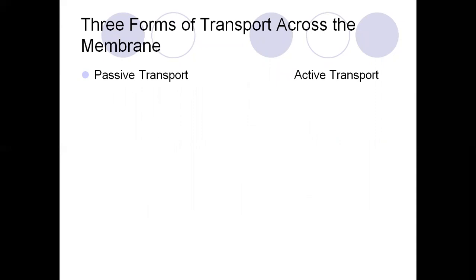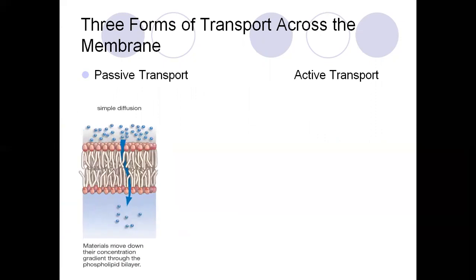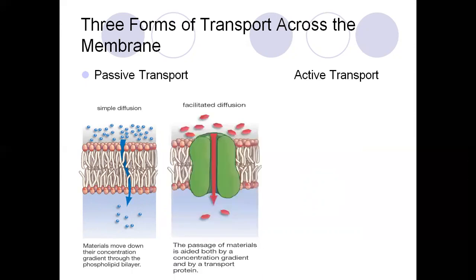Then the three forms of transport across the membrane, that is passive transport, facilitated diffusion, and active transport. First of all, the passive transport, it is simple diffusion. Material moves down the concentration gradient through the phospholipid bilayer. In facilitated diffusion, passage of material is aided both by a concentration gradient and by the transport protein.